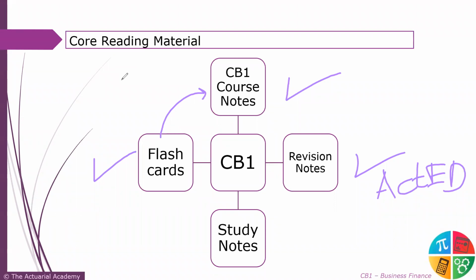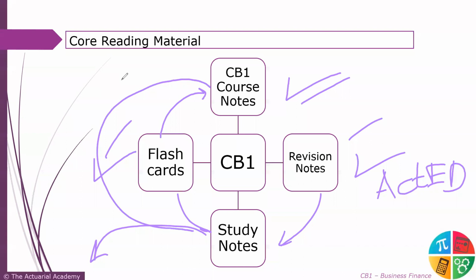Talking about the study notes, these are some of the study notes that would be prepared by me and given to you by the Actuarial Academy. So here the source is ours. It would be a concise summary of your course notes, of your revision notes, of your past papers. Everything summarized would be our study notes.